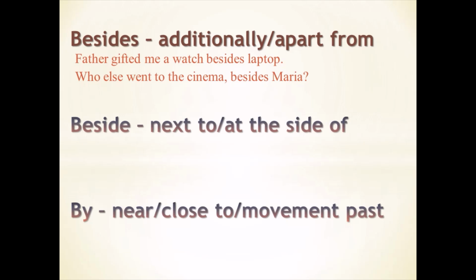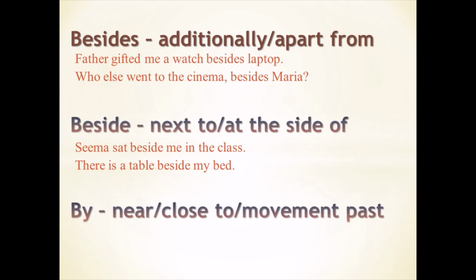Beside means next to or at the side of. Seema sat beside me in the class. Position of Seema was at the side of me. She sat next to me in the class. There is a table beside my bed. Table is lying at the side of my bed. So, besides and beside are quite different in meaning. Children get confused because of their spellings. If you pay attention to their meaning, there will not be any errors.